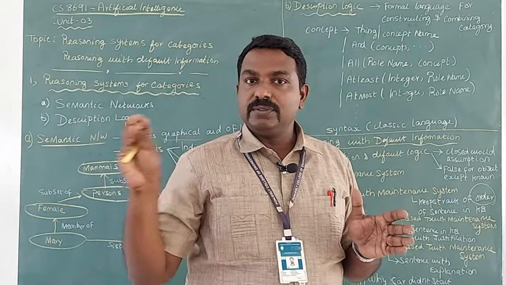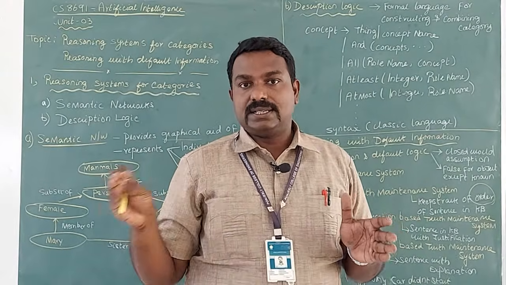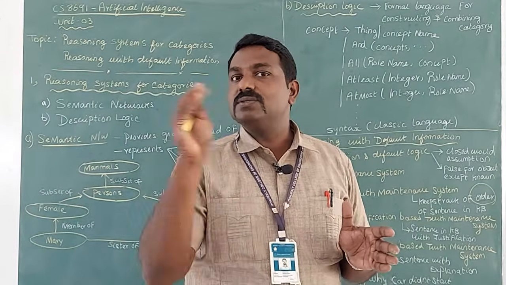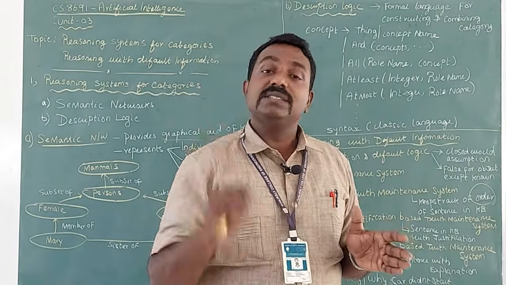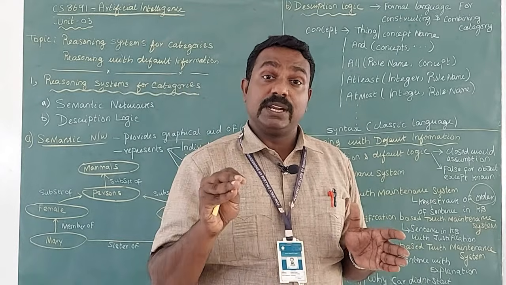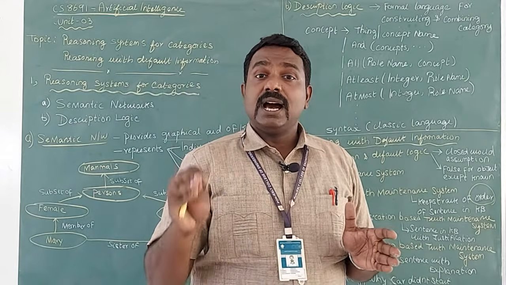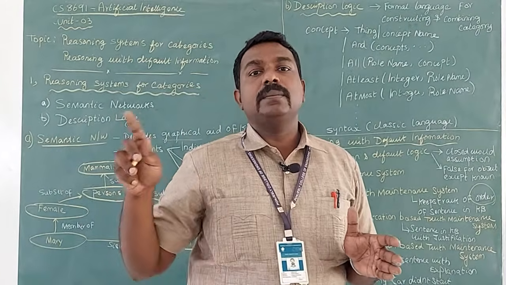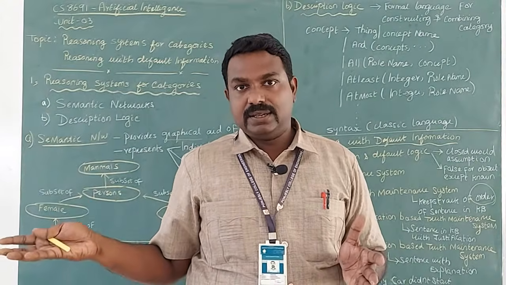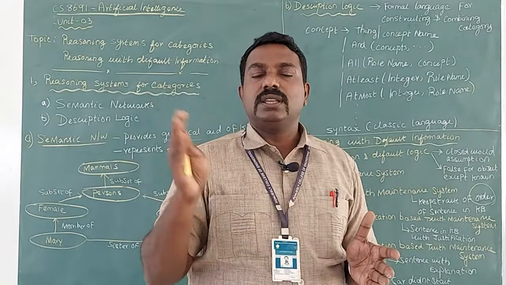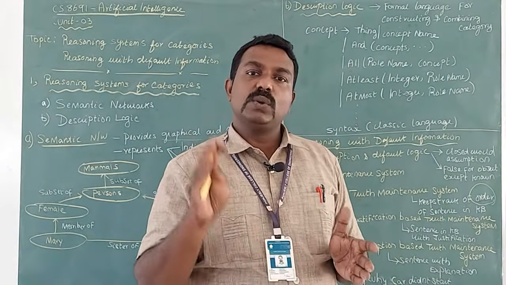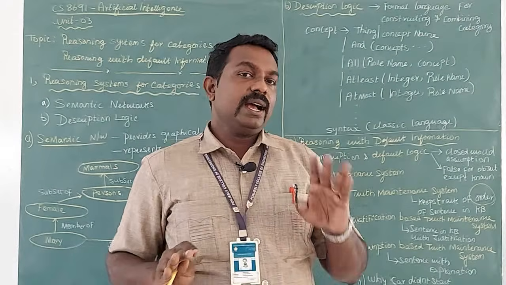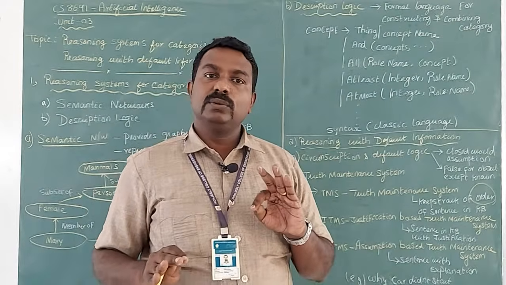For example, if you take the car didn't start, if this particular sentence needs to be stored into the knowledge base, you must make an assumption or an explanation like the car didn't start because of fuel or the battery got drained. Okay. So the reason or the explanation must also be stored into the system so that it can do the reasoning. So I have taught you three kinds of truth maintenance system.